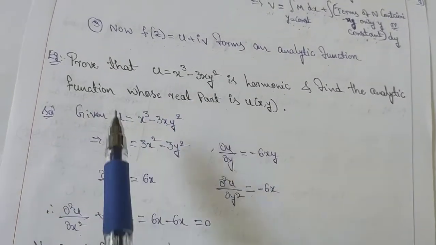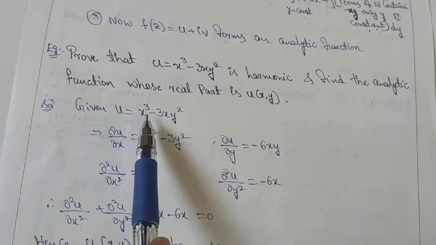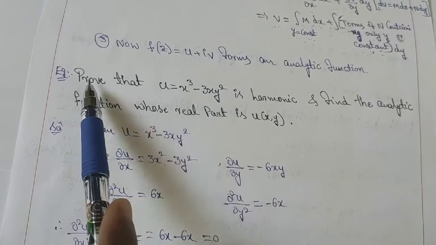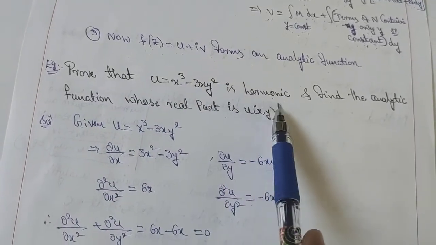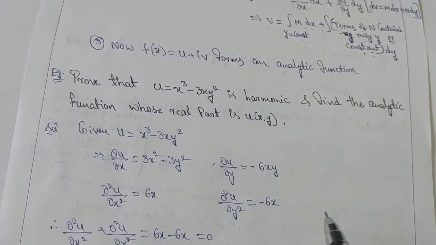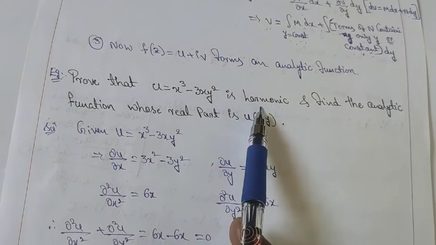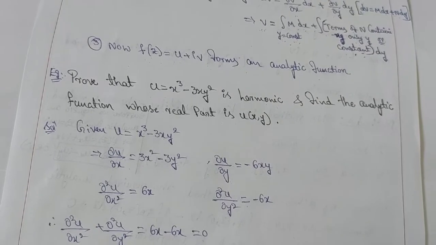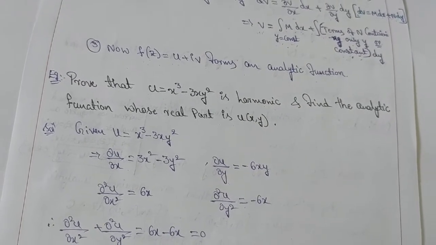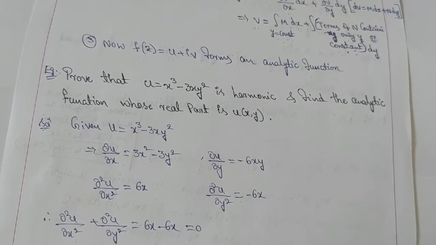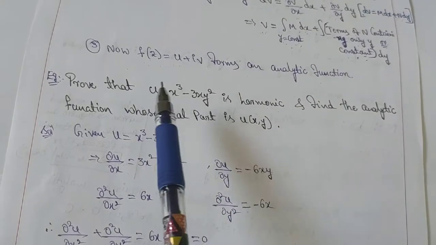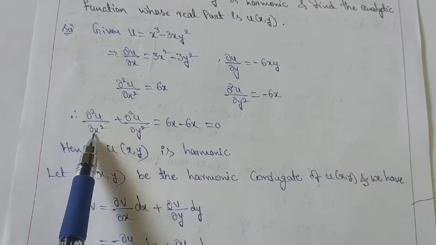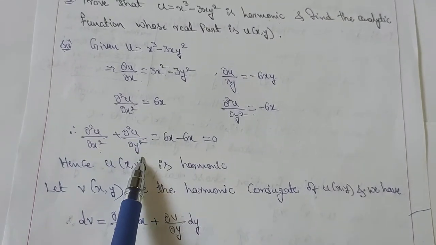Write down the u value. Given u is equal to x cube minus 3xy square. What do we have to show here? We have to show u is harmonic. Harmonic means Laplace equation should be satisfied. Laplace equation is generally dou square f by dou x square plus dou square f by dou y square for the function f. Here we have to consider a function u. Then Laplace equation becomes dou square u by dou x square plus dou square u by dou y square.